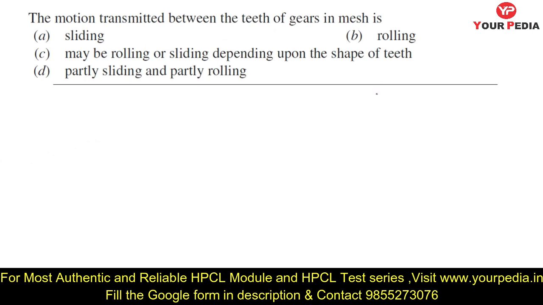Now, the motion transmitted between the teeth of gears in mesh is: option A sliding, option B rolling, option C maybe rolling or sliding depending upon the shape of teeth, and option D partially sliding and partially rolling.